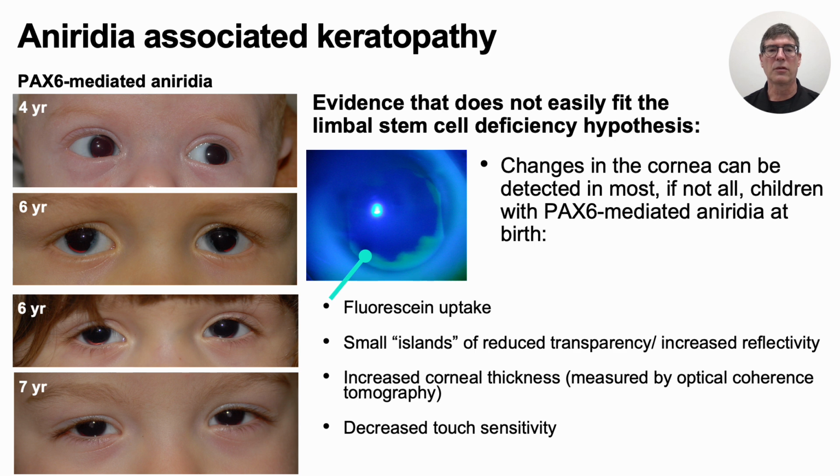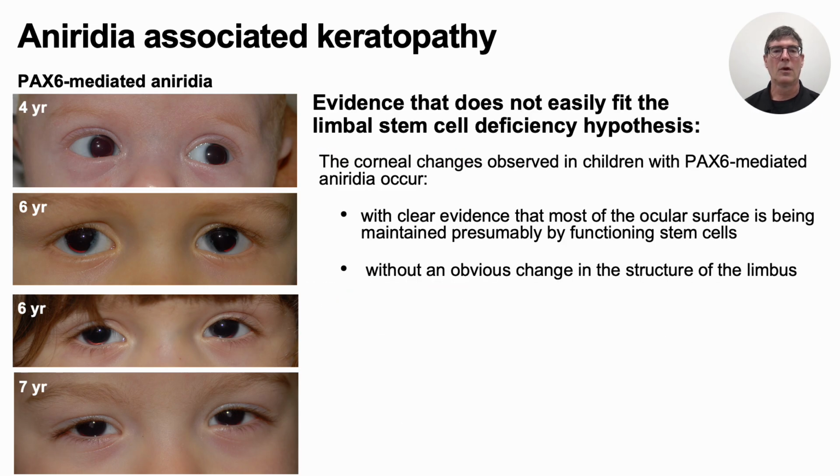These include fluorescein uptake, generally in the peripheral area of the cornea, as you can see in the inset, small islands of cells with altered transparency or increased reflectiveness, increased stromal thickness as measured by optical coherence tomography, and a decrease in touch sensitivity. What I find to be interesting is that these corneal changes are present in a mostly clear cornea.